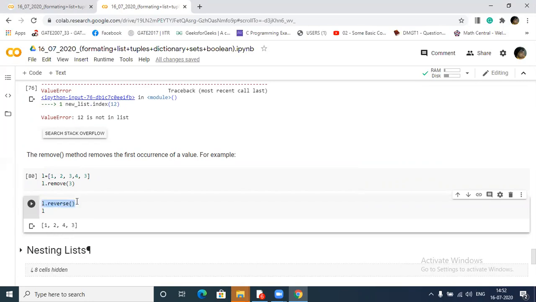This is not needed. Is it clear? Yeah. Removed this one.